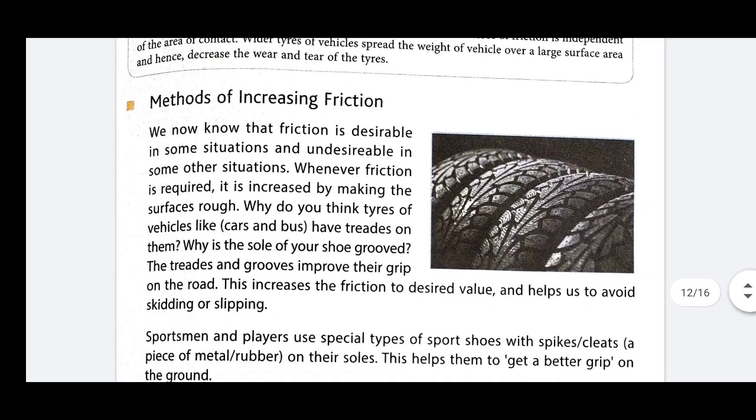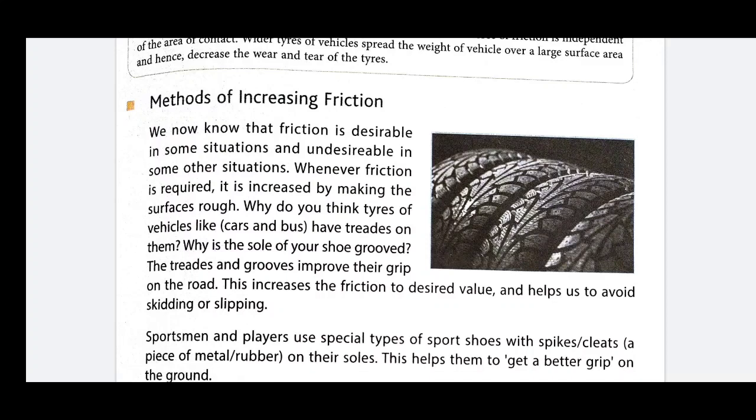Now, methods of increasing or decreasing friction. You know, friction depends upon the force pressing the two objects and the roughness of the surfaces. So, by the nature of the surfaces, friction can be increased or decreased. If we have to increase the friction, then we have to increase the degree of roughness.